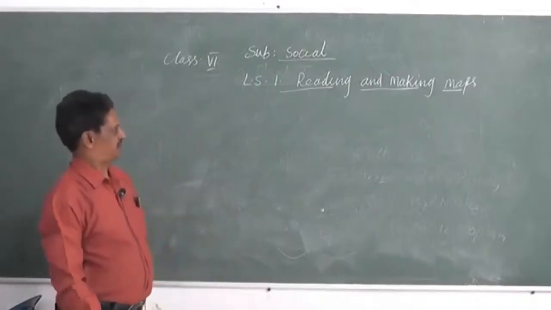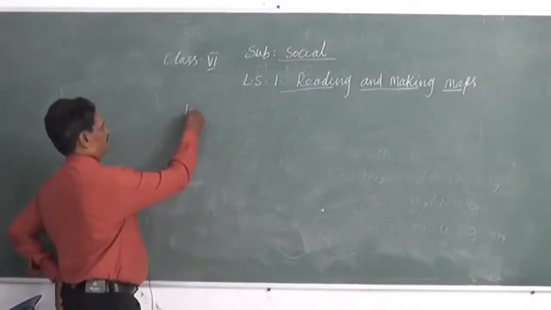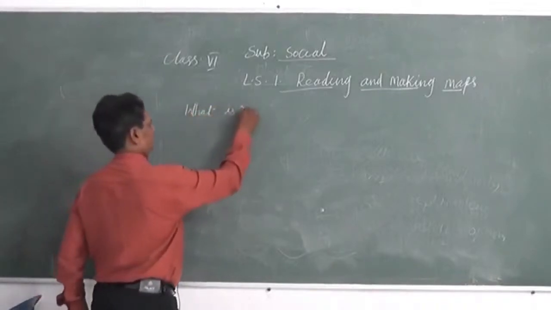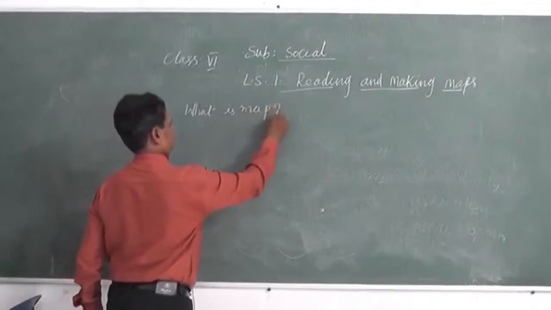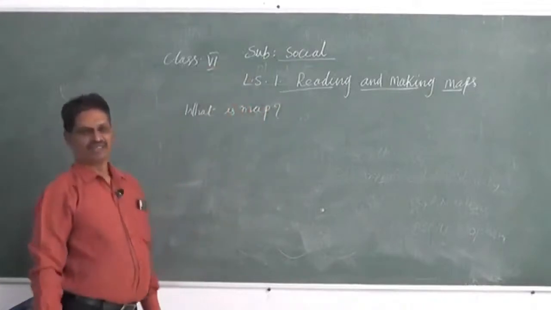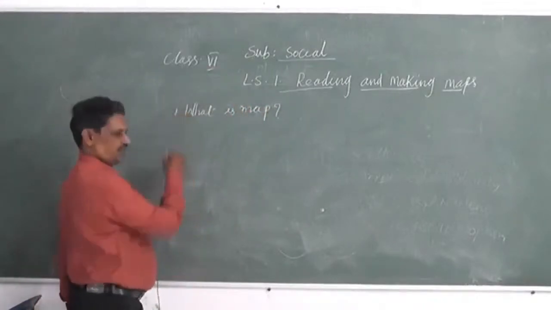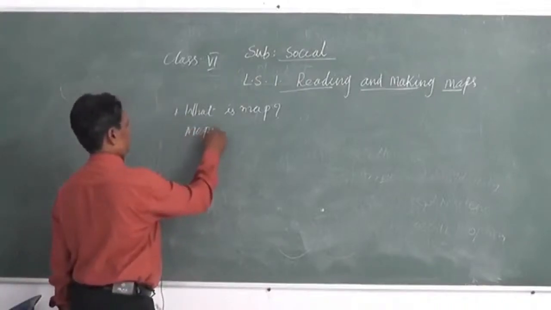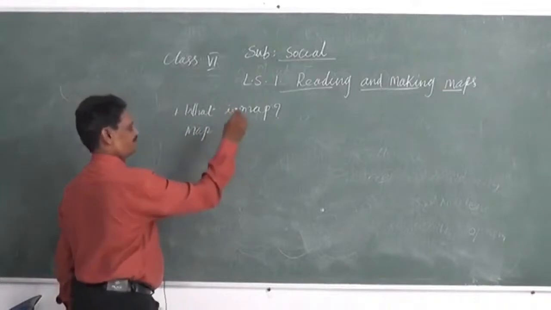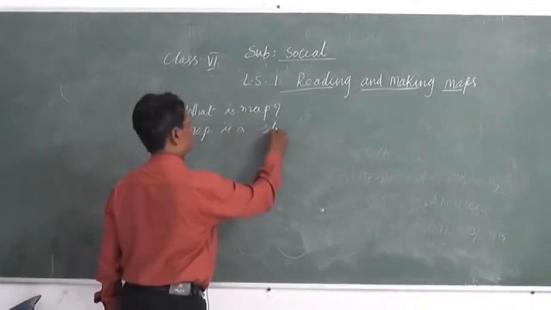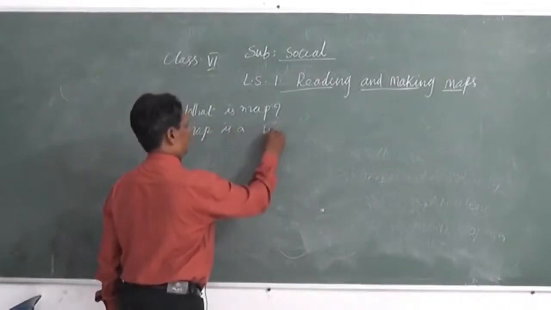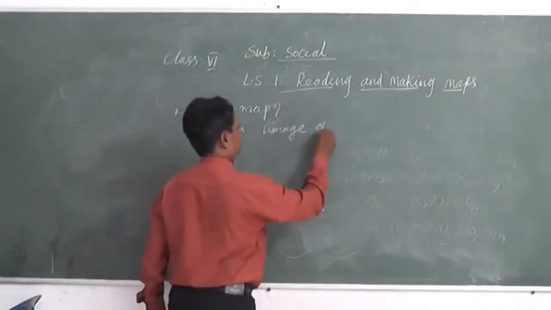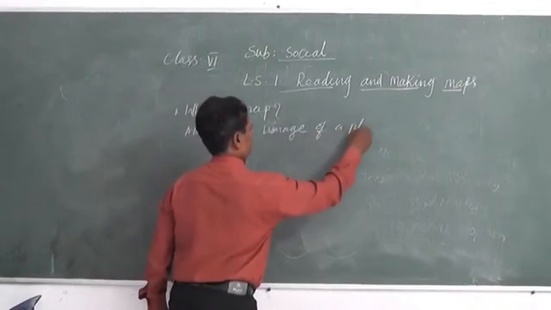Okay, first, what is a map? Do you know what a map is? A map is a shape or image of a place.